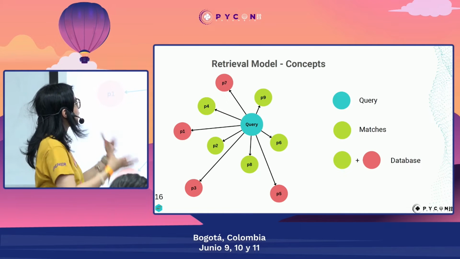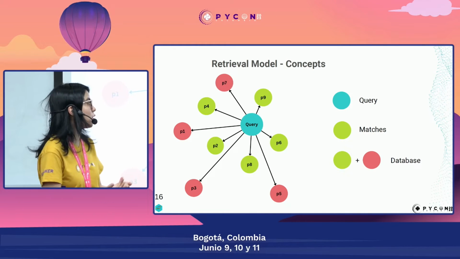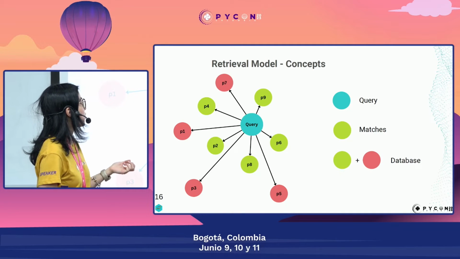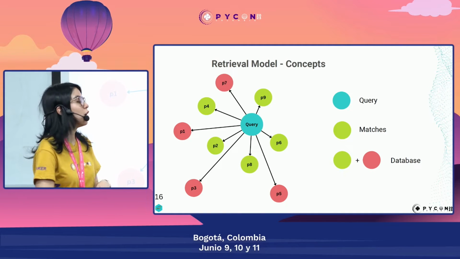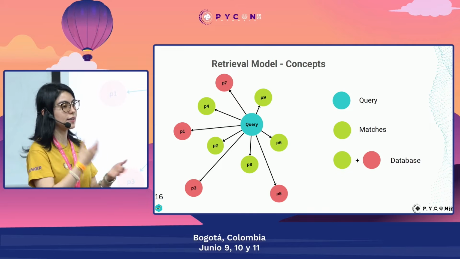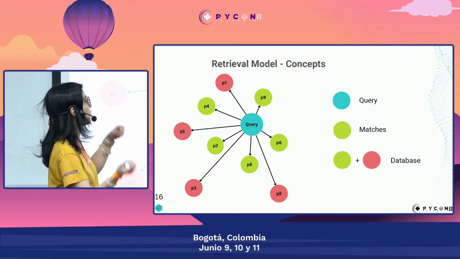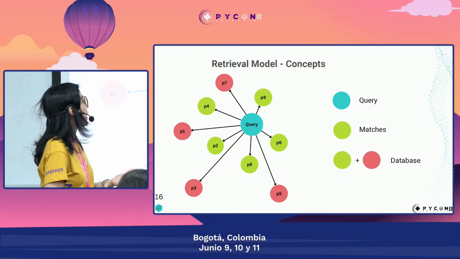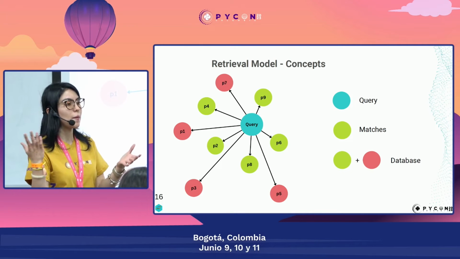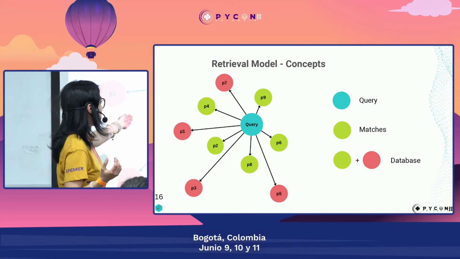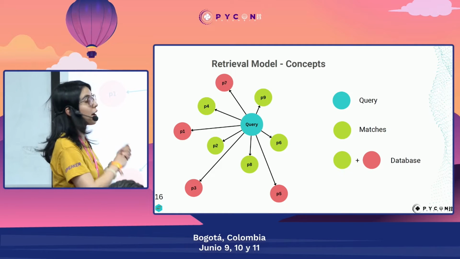Let's review a little bit how this retrieval model works when we have embeddings. Usually in retrieval models, we have a query and a full database with all the possible recommendations or items that we want in order to answer the query. But in this case, queries and matches, which are the ones closest to the query, are embeddings.